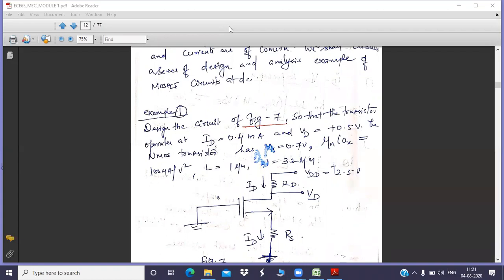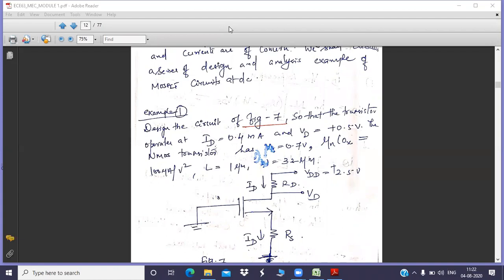Design the circuit of the figure so that the transistor operates at ID equal to 0.4 milliamps. In the question they have given a circuit and you are going to design it. Design the circuit means you are going to find the unknown parameters. By observing the circuit, it is evident that you are going to find RD and RS, because the values of RD and RS are not mentioned in the circuit diagram.